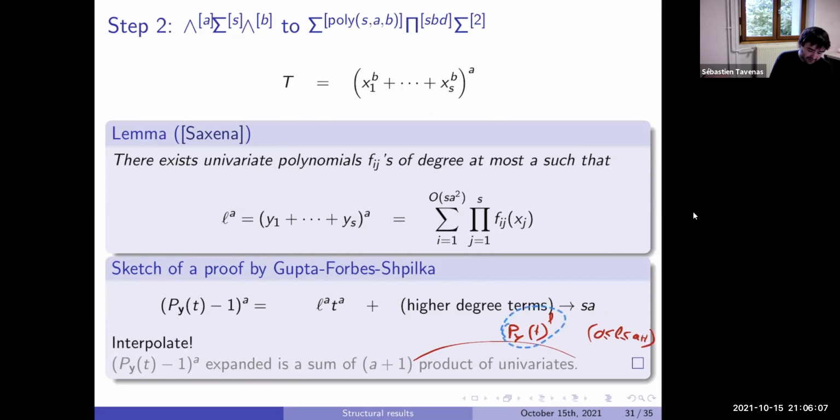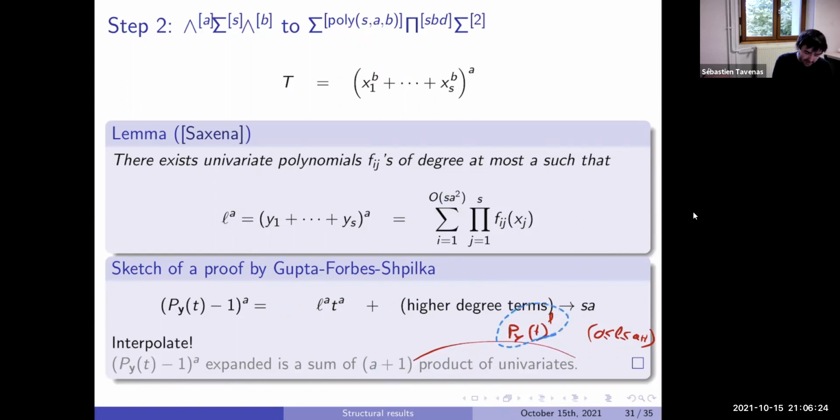We just need to compute that. After, we sum them to get this thing. This is just a linear combination of that. So this linear combination is of size at most A plus 1. So we have S A square: SA for an interpolation, A for this thing.